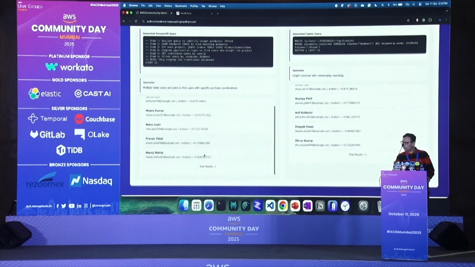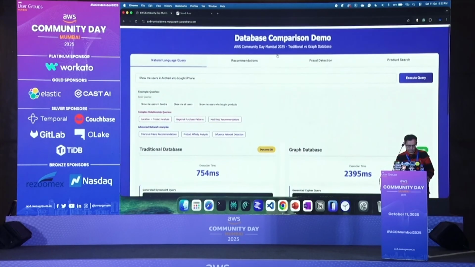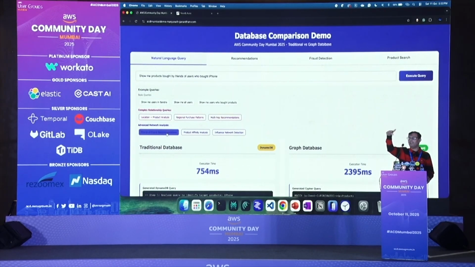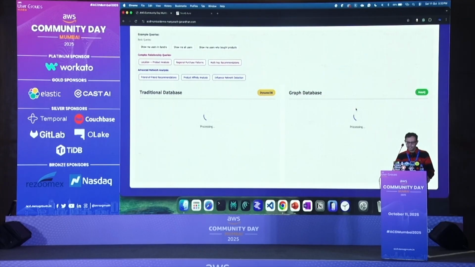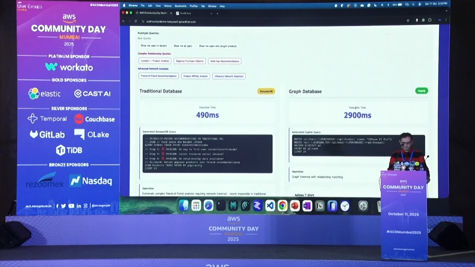Now let's go to something still more complex, still 6 minutes, no problem. Let me see the friend of friend recommendation. Show me the products bought by friends of users who bought iPhone. A little bit complex. I can make it Android as well, it will work. I'll do that. So now let's see.